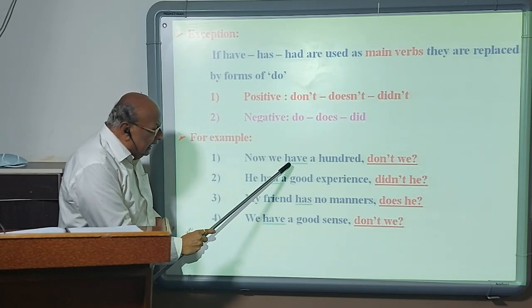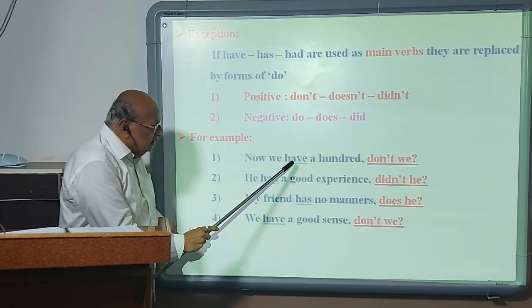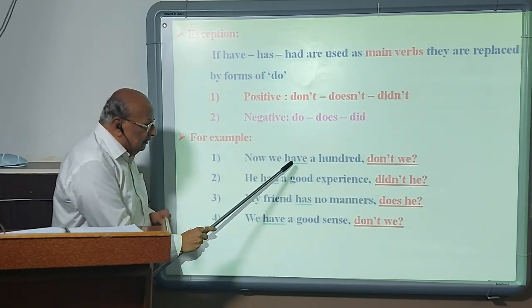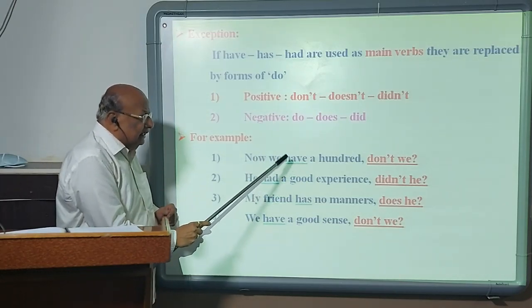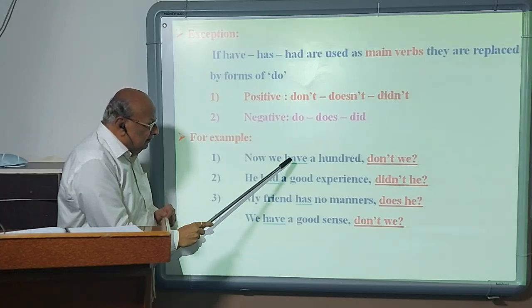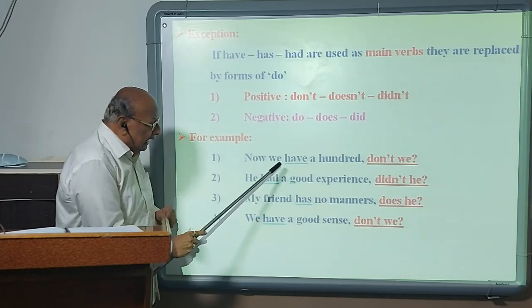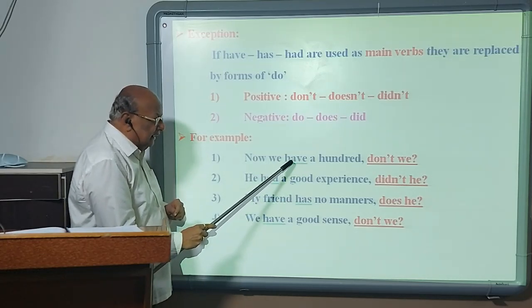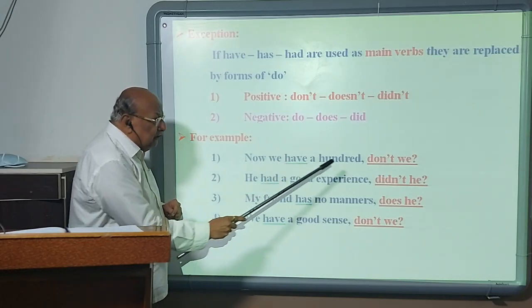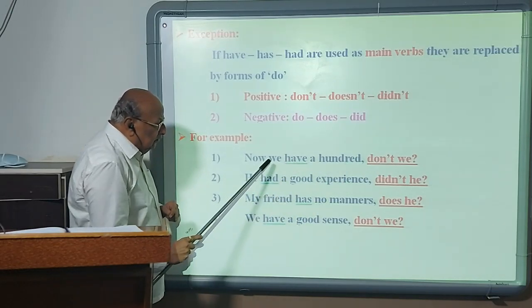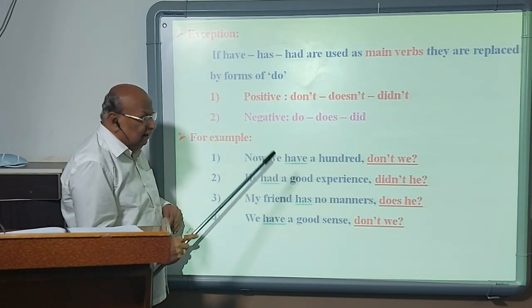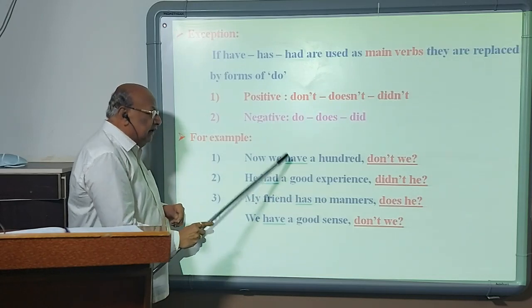Here the verb have is the main verb. It is not followed by a past participle. As it is the main verb, it is replaced by a form of do. The statement is positive, and have is in the present tense, so the negative form of do is used. We have 100, don't we? You cannot say haven't we, because it is not a helping verb, it is the main verb.